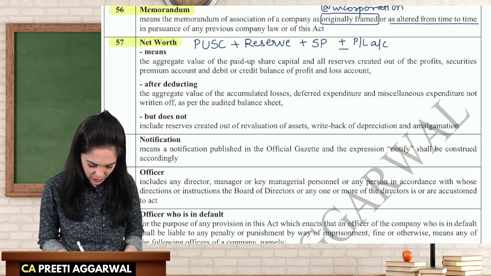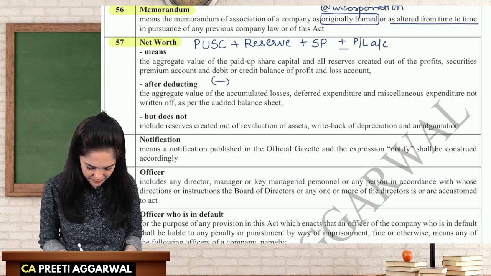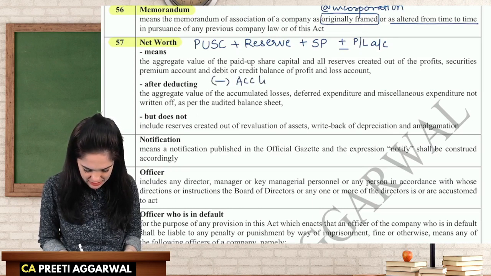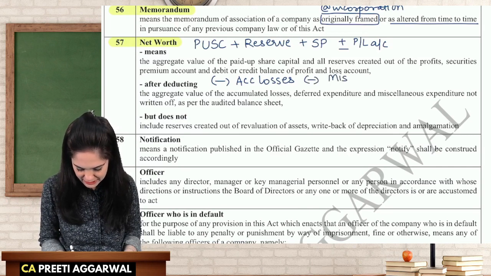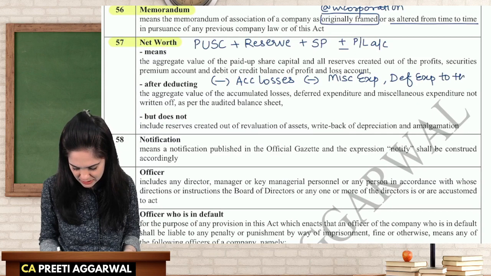After deducting, it means we need to further deduct accumulated losses. We need to deduct miscellaneous expenses, deferred expenses to the extent not written off.